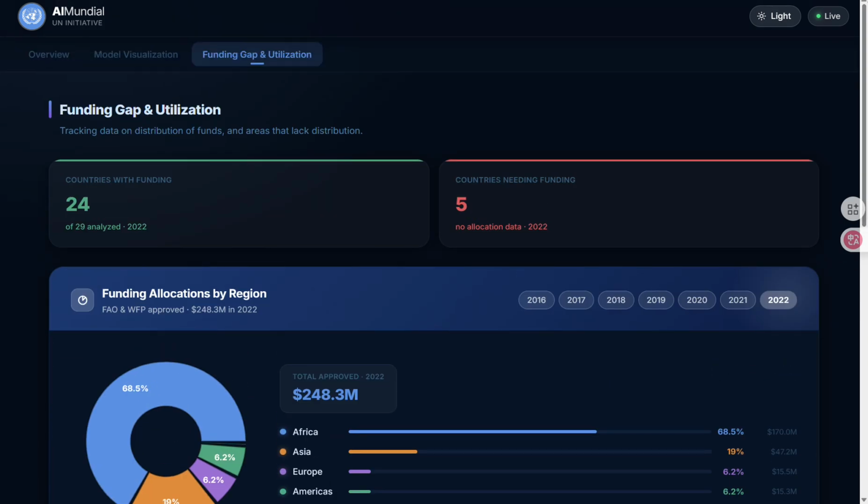And then for the future of AIMundial, long term, we plan to evolve into a decision support platform that proactively identifies underfunded high-risk regions before famine escalates. And our goal is simple: help policymakers and humanitarian organizations make more data-driven funding decisions.